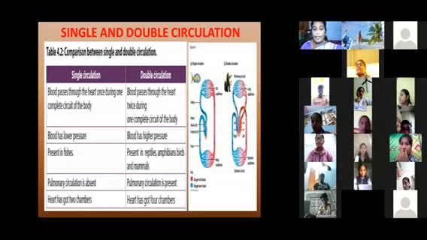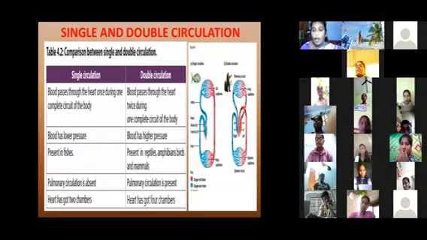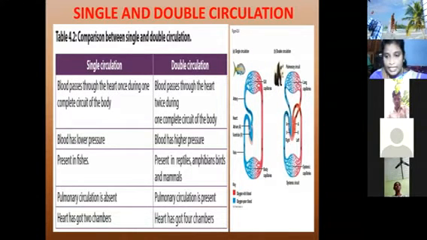Next, pulmonary circulation is absent. We already know there are pulmonary arteries and pulmonary veins. Arteries carry oxygenated blood to all parts of the body. Veins carry deoxygenated blood from all parts of the body to the heart.